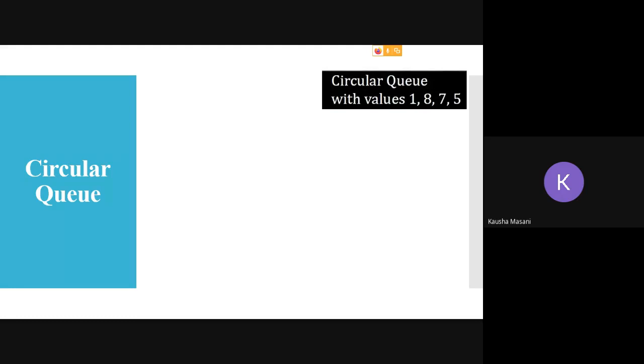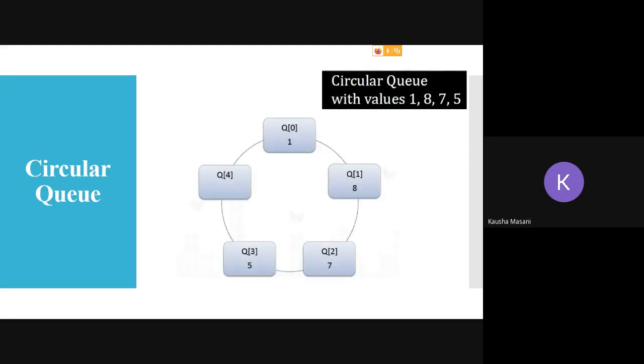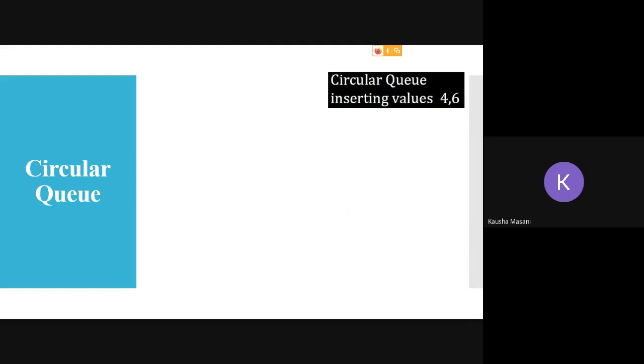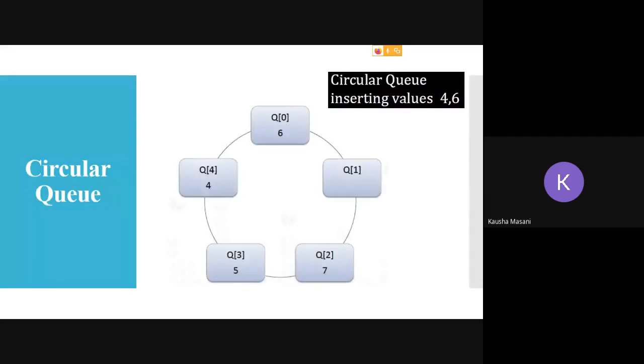Then we saw this example. We have a circular queue with 1, 8, 7, 5, 4, and it is full. I went for DQ, and 1 and 8 got deleted. So 3 spaces remaining. Front is at Q of 2, rear is at Q of 3. Now I want to add the values 4 and 6. So I am going to increment my rear. I am not going to touch my front. Rear incremented plus 1, so from Q of 3 it went to Q of 4. 4 got added.